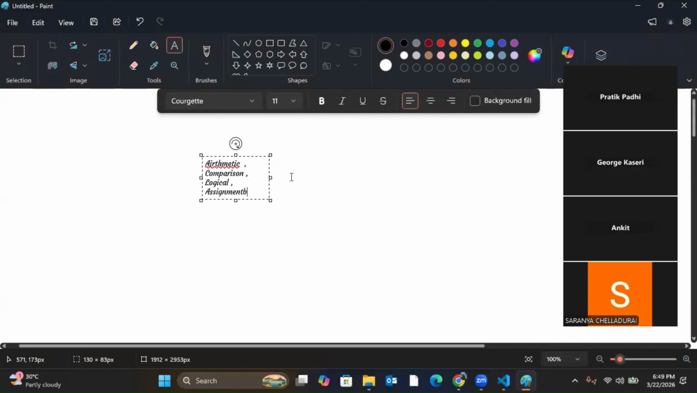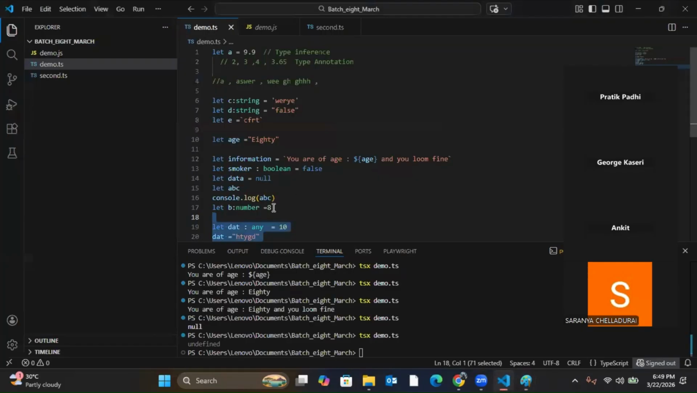Arithmetic and comparison you already have used in your mathematics. This you must have used in 5th or 6th class. But there are 2, 3 more operators which are specific to programming, that we'll discuss. Logical and assignment are specific to programming. Now let's start with arithmetic operators.